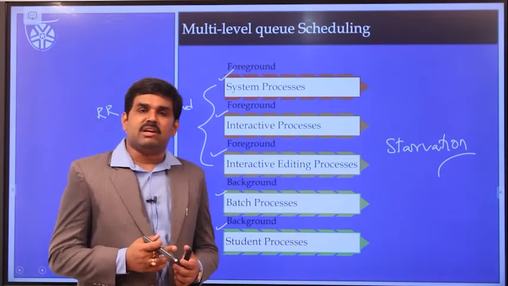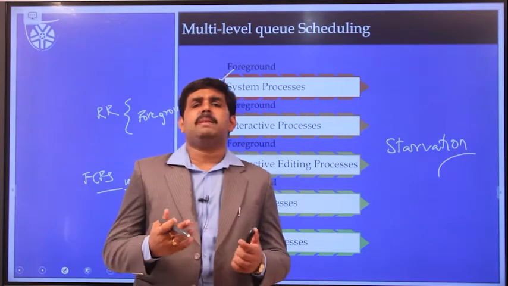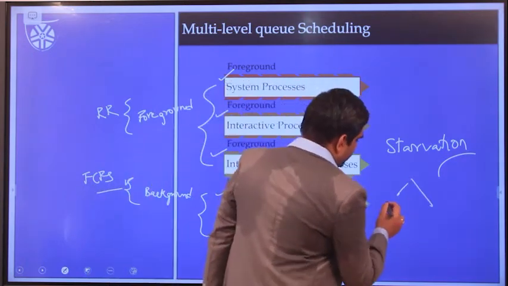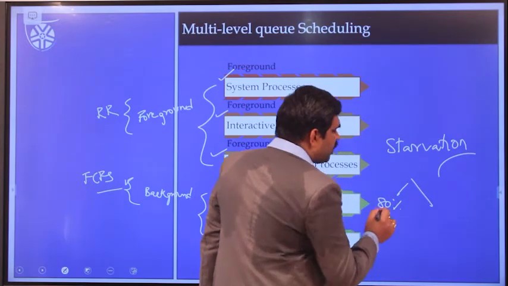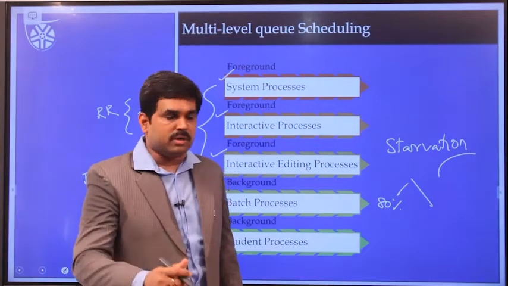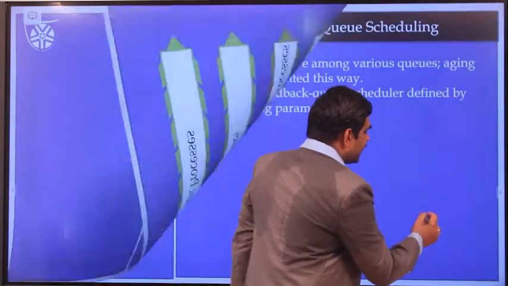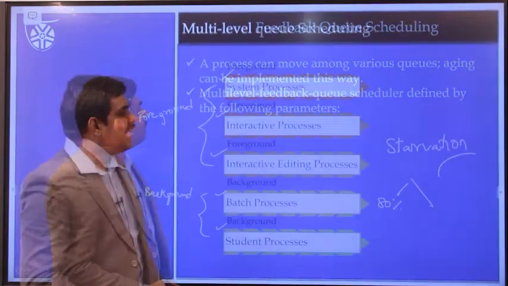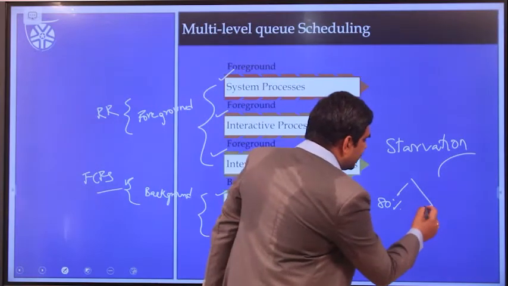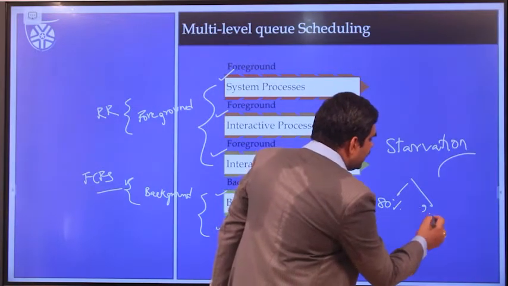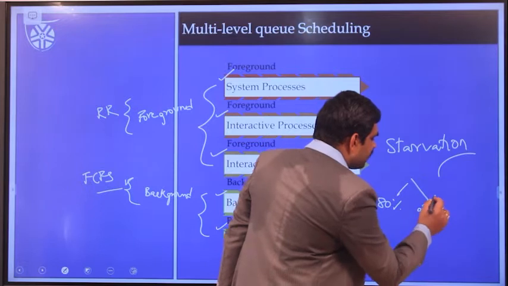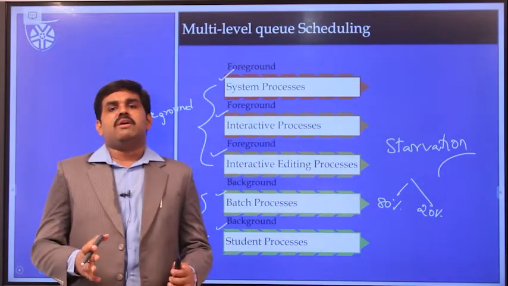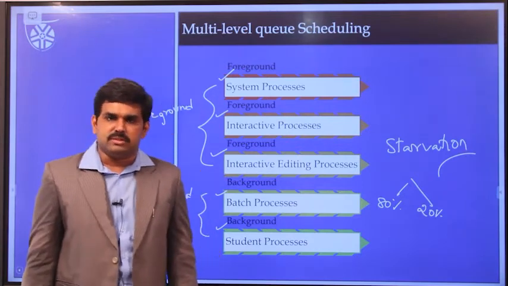To avoid this kind of problem, we are going to propose a solution. The CPU cycles are going to be categorized. 80% of the CPU cycles are going to be allocated for the foreground process and 20% of the CPU cycles are going to be allocated for the background process. Based on this, we are going to avoid the problem of starvation.